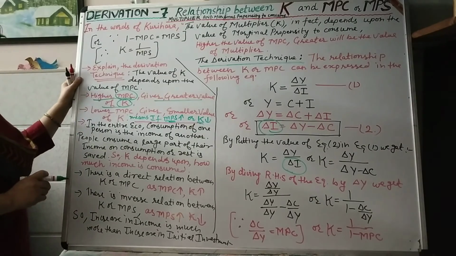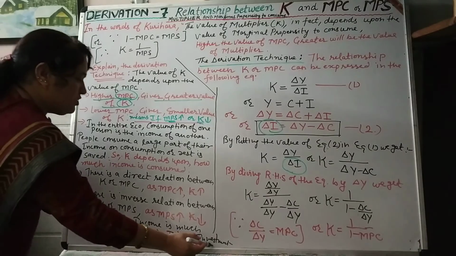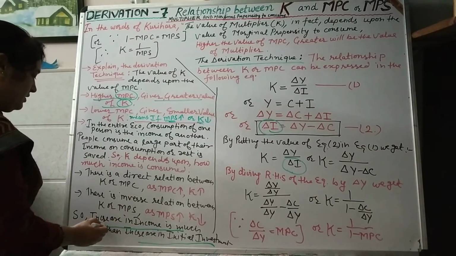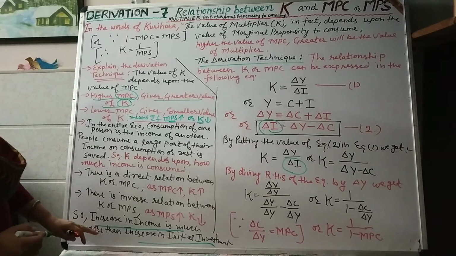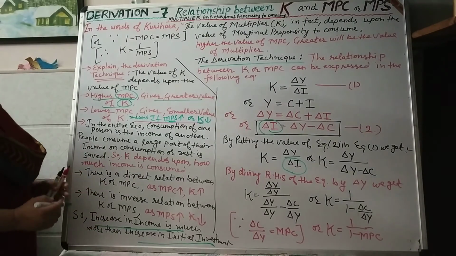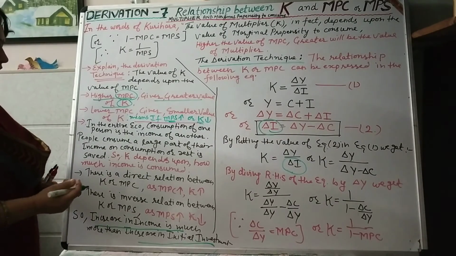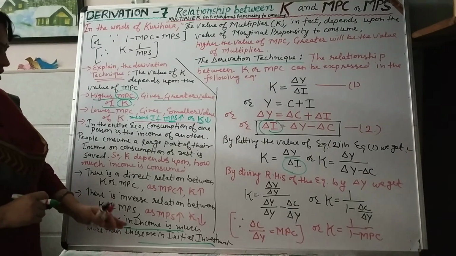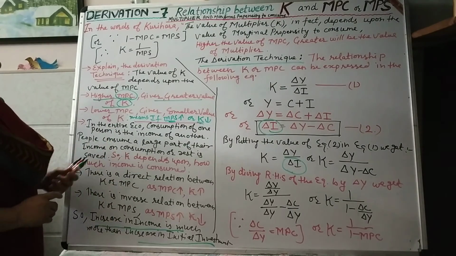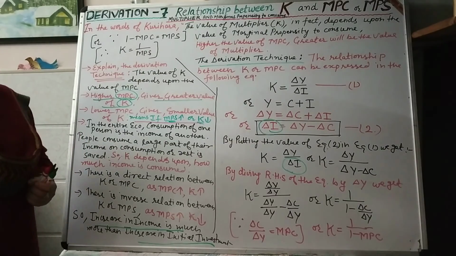One more thing that must be kept in mind, that the initial increase in investment is not in the same proportion as increase in income. It means increase in income is much more than increase in investment. So that's all regarding this relationship between multiplier and marginal propensity to consume or marginal propensity to save.